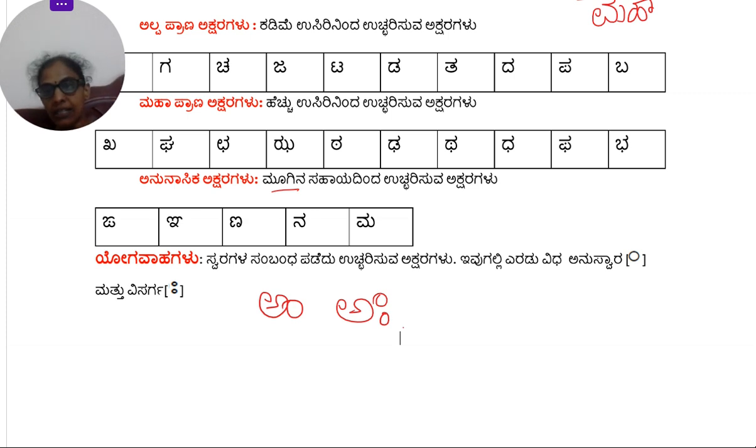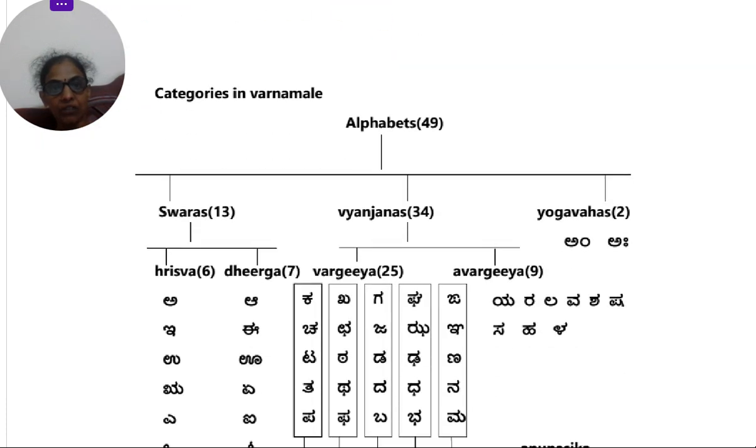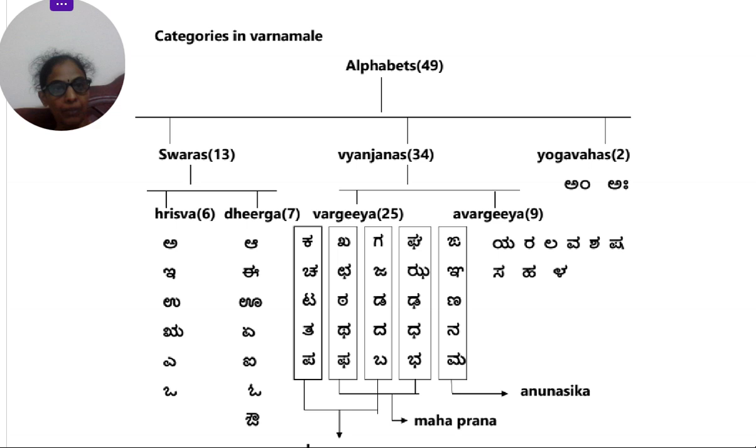So now let us just quickly see this table so that you understand this picture here. So alphabets, how many? 49 alphabets. So in the Varnamala we have 49 alphabets which are further split as Swara, Vyanjana and Yogavaha. Swara are A to Au. So A to Au will be 13. Then Vyanjanas we have Ka to La and they total up to 34. And Yogavaha are just Am and Aha and they are 2. So 13, 2 and 34 together become 49.